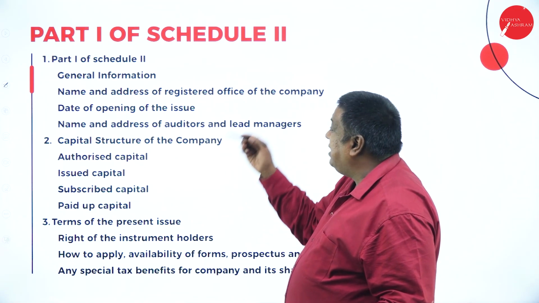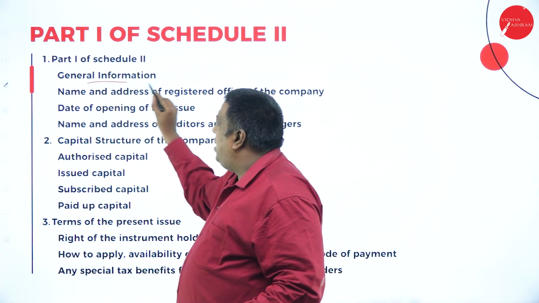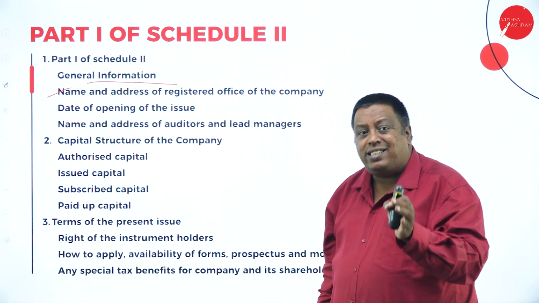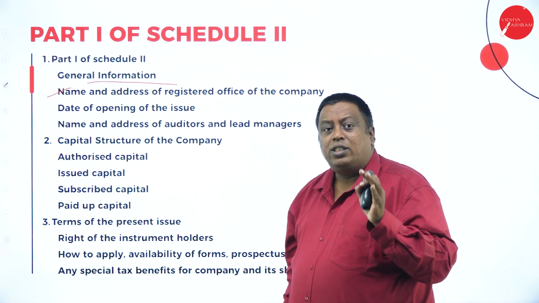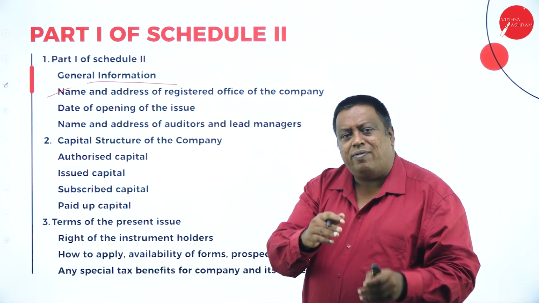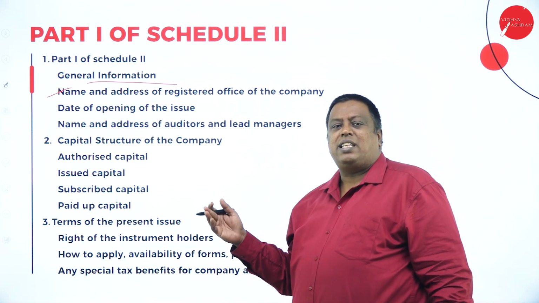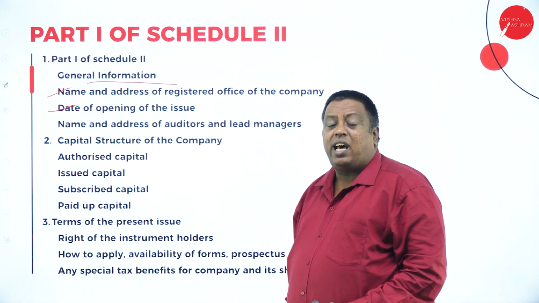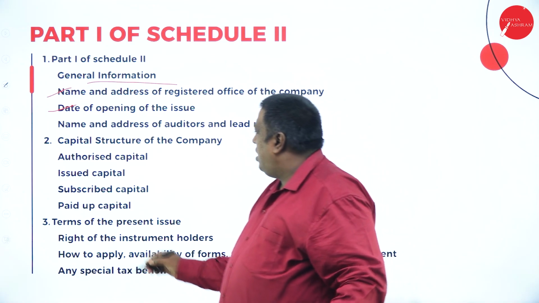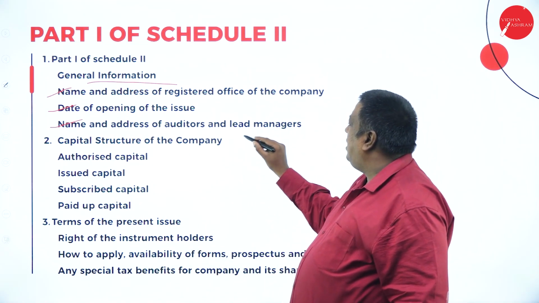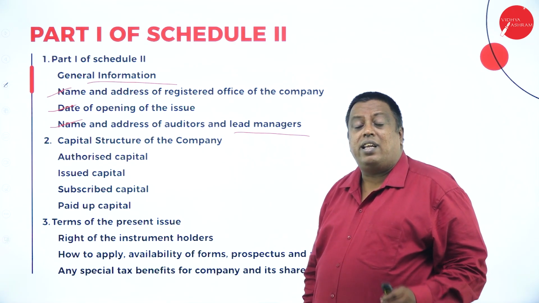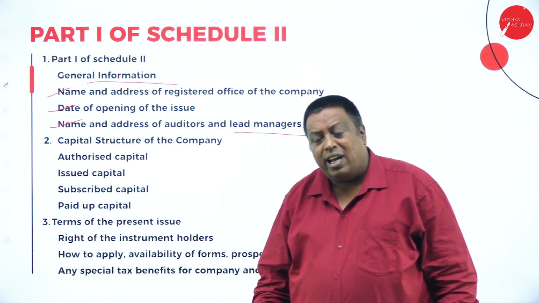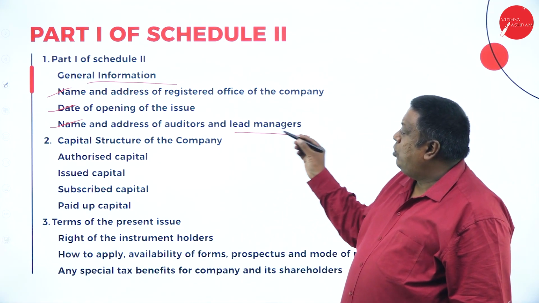In Part 1, as I said, general information means providing the name and address of the registered office of the company, providing detailed information of the company to the public: where the registered office is and where the main business activities are taking place. The second one is the date of opening of the issue, when the shares are going to be issued to the public. The dates are mentioned here, and the names and addresses of the auditors and the lead managers will be provided. We provide who the auditor is and who the responsible persons are for such processes.